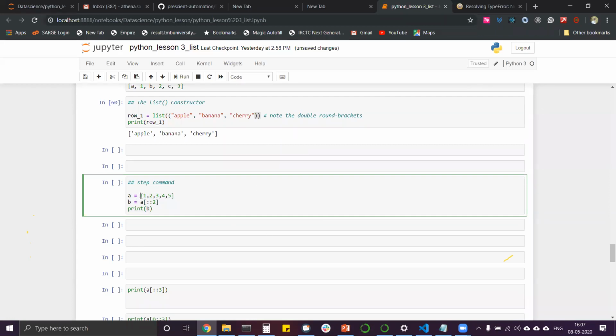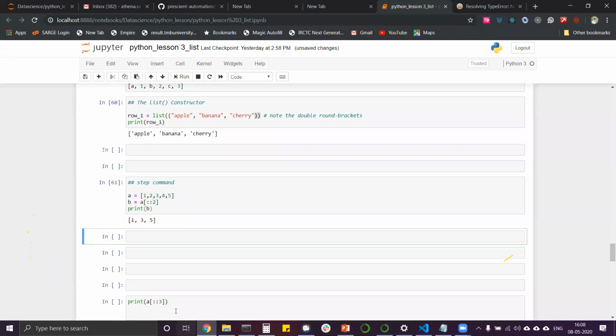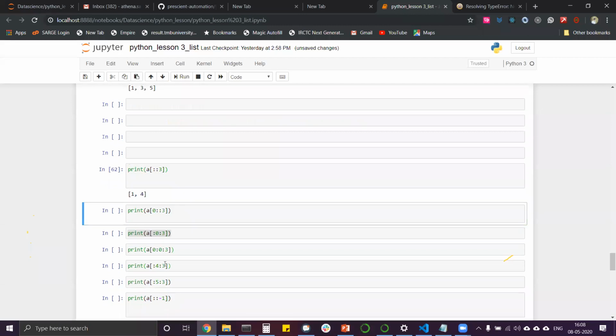So it is a step command actually. What happens is that we have defined two after the colon, so it will run over the entire list with a step of two. The first index will be taken, then it will leave one and move to the second one. If we had written three here, then it would have left one and two and moved to the third one. So if we print out the result, it will be 135. If we print out this result, it will be 1 and 4.